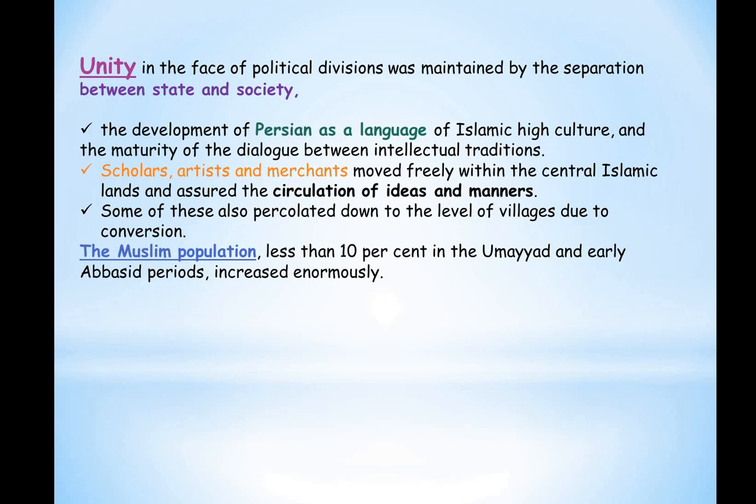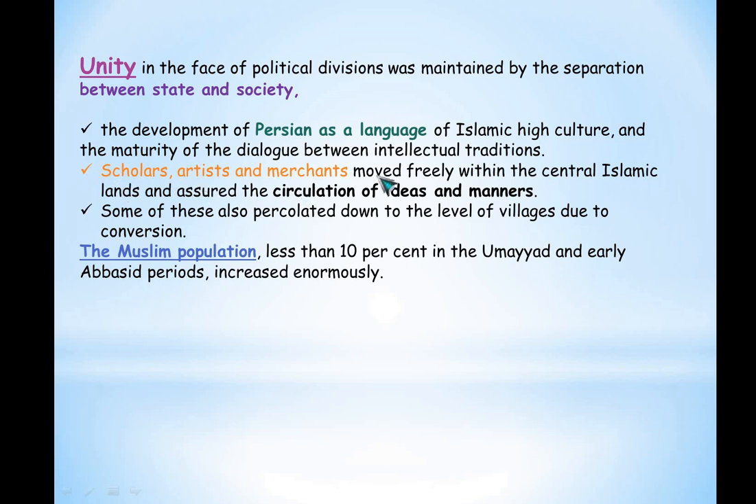Persian as a language developed because of Islamic high culture, and there was a maturity of the dialogue between intellectual traditions. Persian developed now, instead of Arabic culture. Dialogues were getting matured between the intellectual traditions, because Persian was the language.